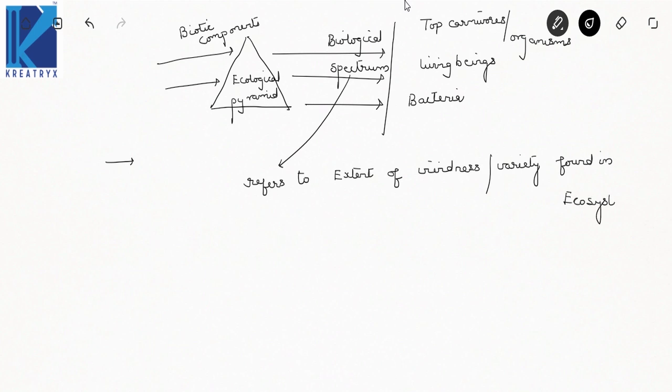Now see here, all the terms in a single line, it refers to the extent of vividness and variety found in an ecosystem. Now let us go to the next concept called ecological niche. Now see, these are the terms that you frequently find in ecological systems or ecosystems.